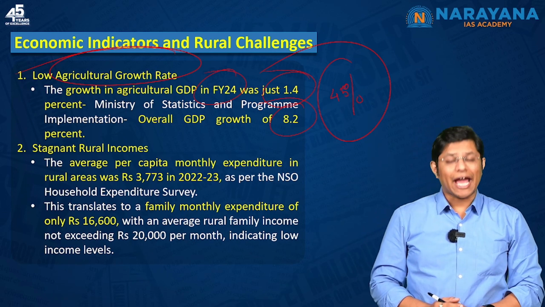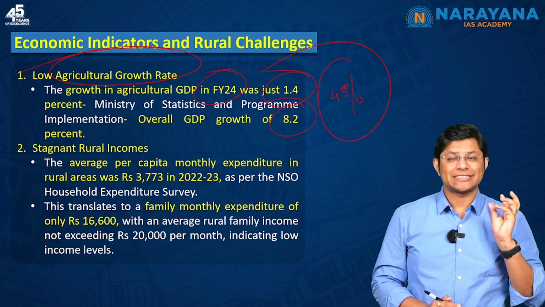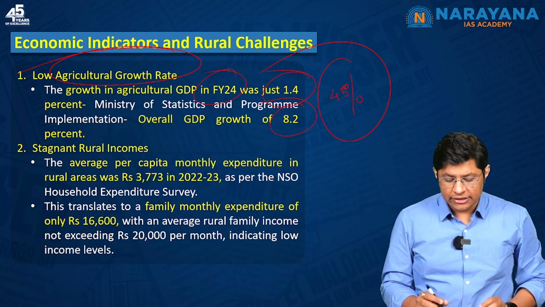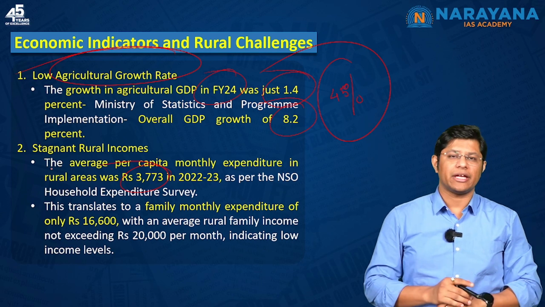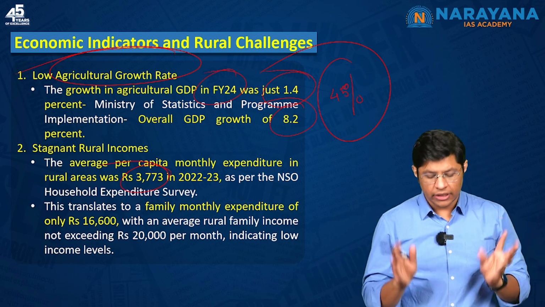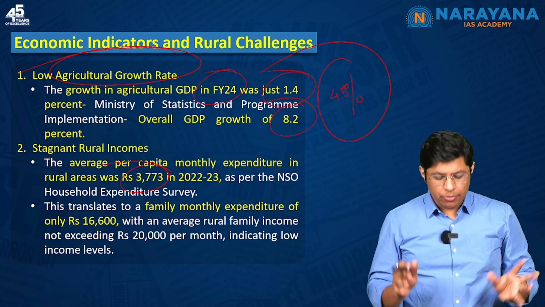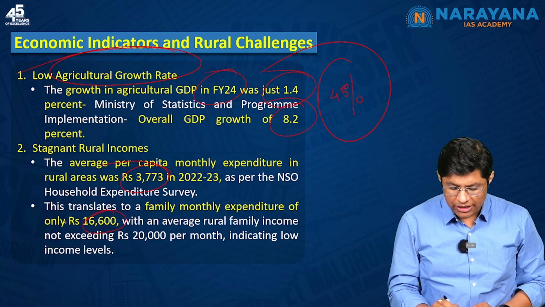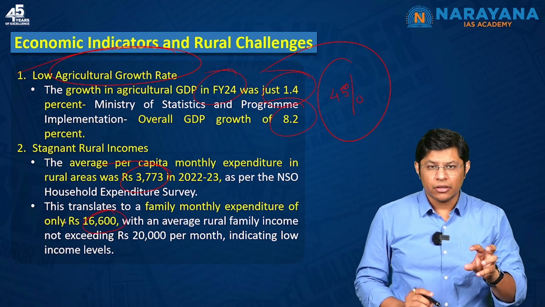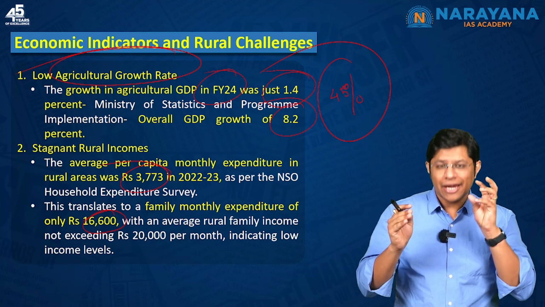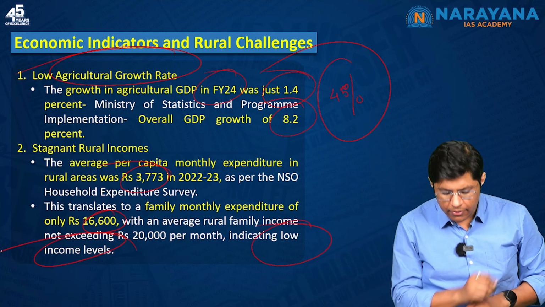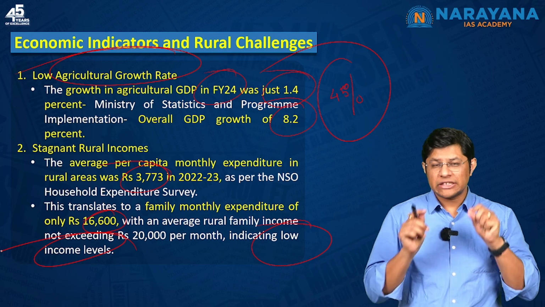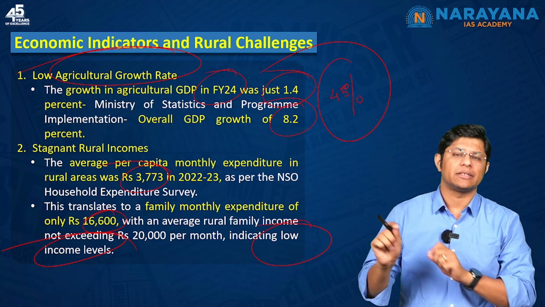The next one is stagnant. Average per capita monthly expenditure in rural areas is 3,773 in the year 2022 and 2023. So the family monthly expenditure comes out to be 16,600 rupees. Now this number, given the inflation rate, it indicates low income levels. So all these facts you can mention in your mains answer.